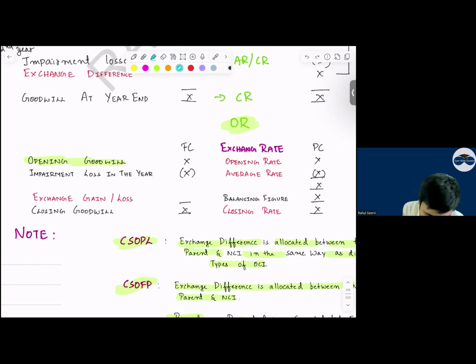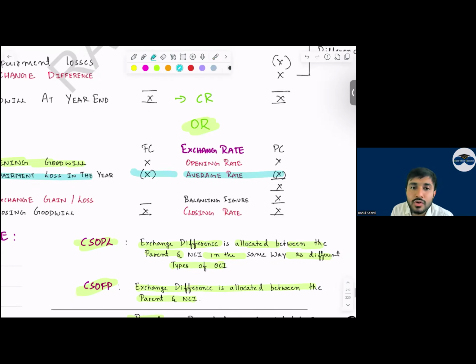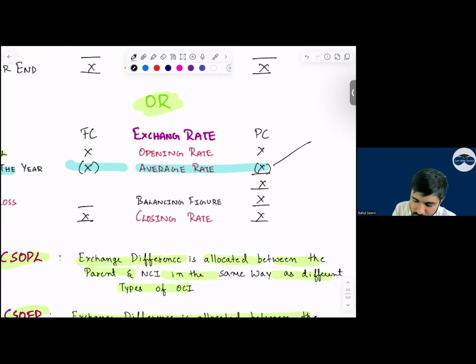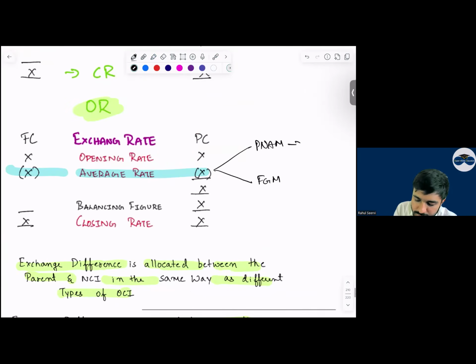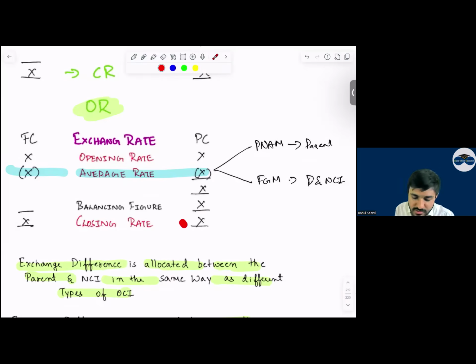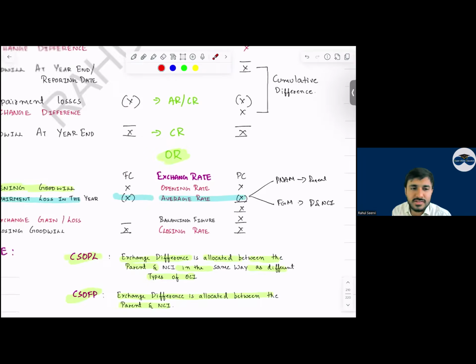Now, can I say everyone, this impairment loss also we have to convert at the average rate and we have to allocate to whom all? In the proportionate net asset method or full goodwill method, in this case what do we do? Parent and NCI in one, here only parent. Clear? So both things have to be done. Many students will forget this. The examiner has mentioned it; I know that you will do this, but the examiner is also saying avoid this mistake in the exam. Yes, sir. See now.